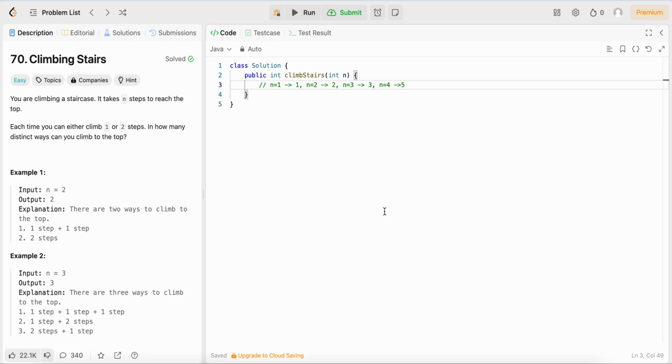So following the Fibonacci sequence, we can basically solve this problem similar to how we solve Fibonacci, which is using a while loop with temporary variables to achieve memoization.